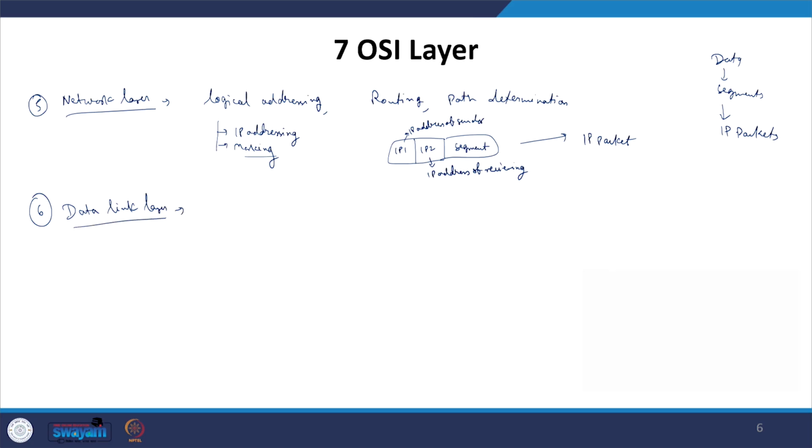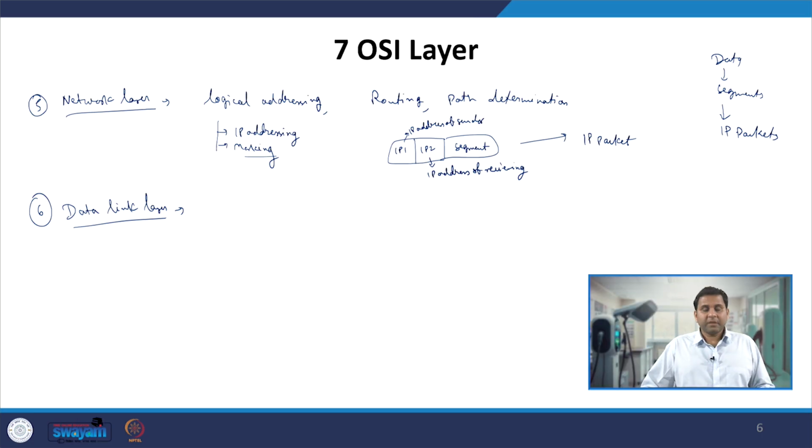Now we have done the logical addressing, which defines to which network it should connect, how it should be routed, and different masking is defined. Now after this, the physical addressing is defined.